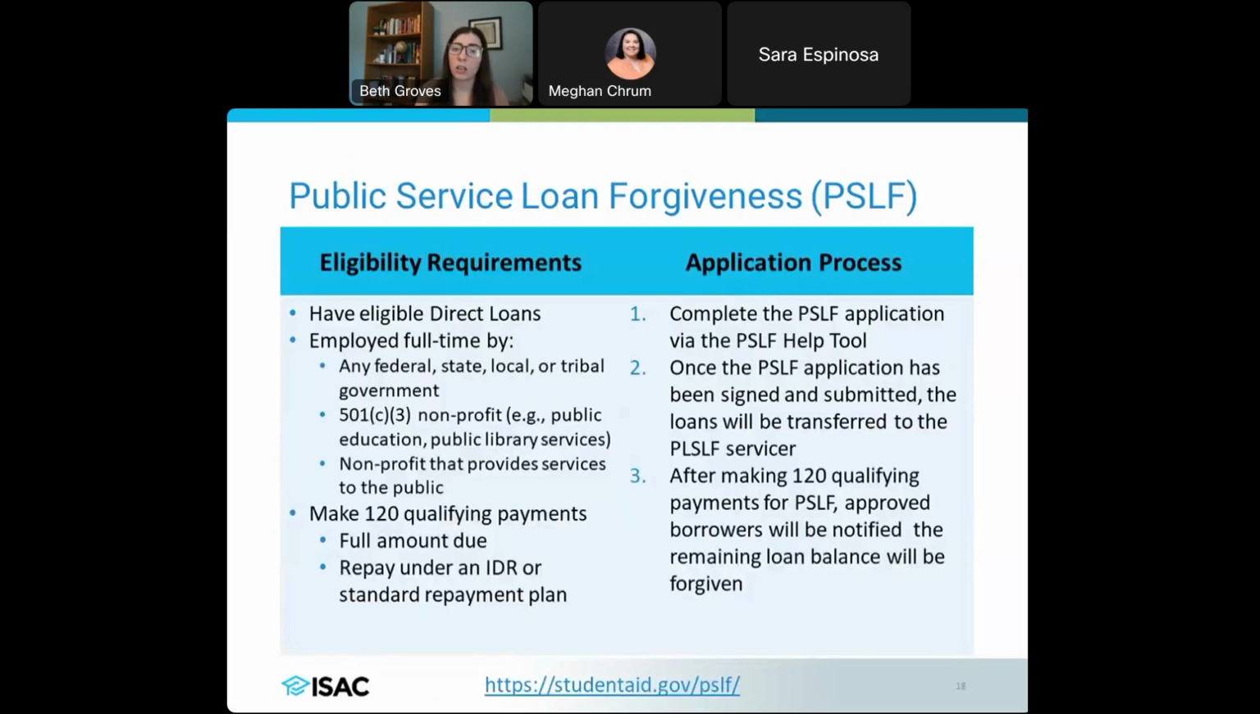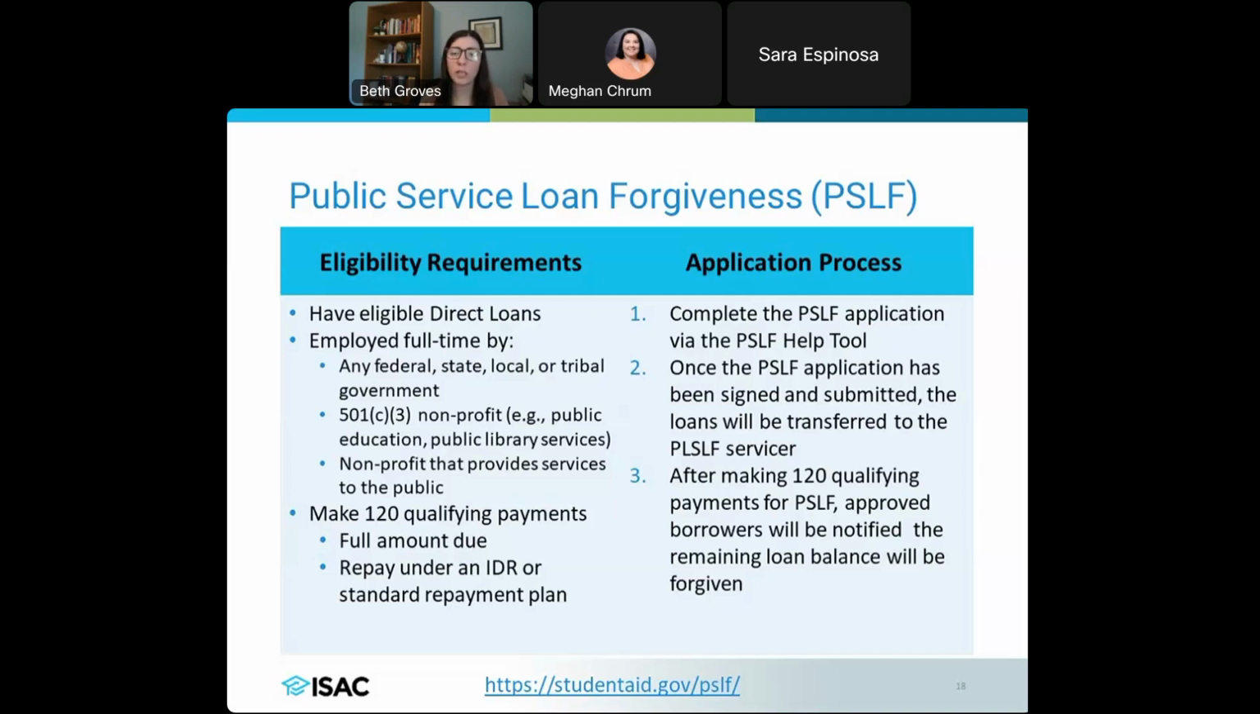So to give you an idea a little bit more about what those eligibility requirements are and then how a borrower would actually go about applying for PSLF if they have not, or they're wanting to resubmit an application to see what their account is looking like. The eligibility requirements is that they have eligible direct loans. They do have to be employed full-time, again, that 30 hours. By a few different options here. So it could be somebody working in the government, whether that's federal, state, or local. It could be somebody that's working for a 501c3 nonprofit. So it doesn't have to necessarily be a 501c3 nonprofit, but if it's not, it has to be a nonprofit that provides services to the public.